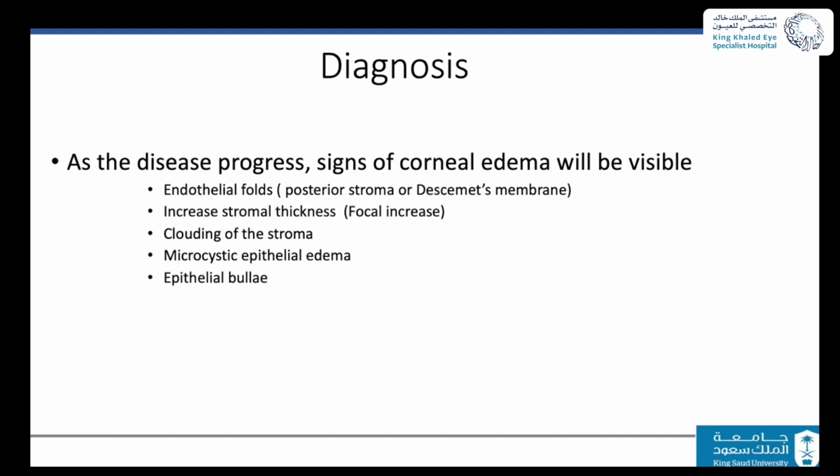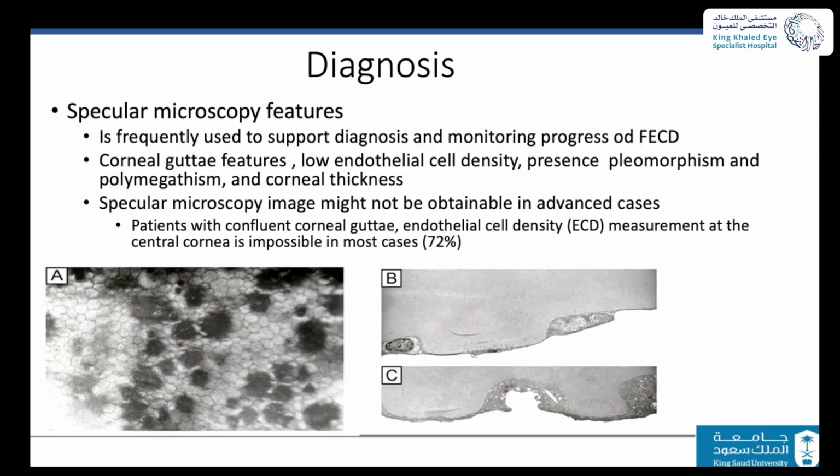As the disease progresses, it becomes easier to diagnose when they develop corneal edema. Signs could be endothelial stromal or Descemet folds, increased stromal thickness in focal areas, clouding of the cornea, mainly of the stroma, and microcystic edema and epithelial bullae are other features.